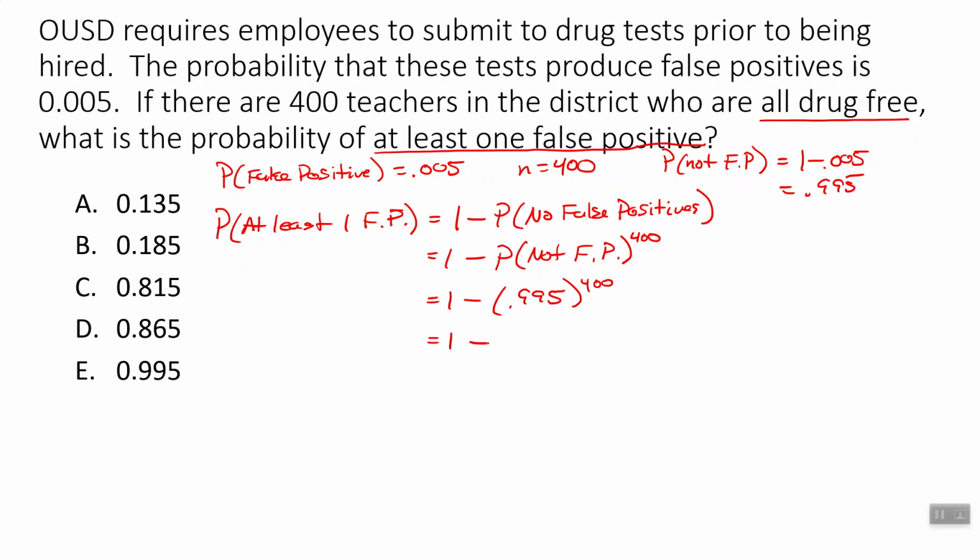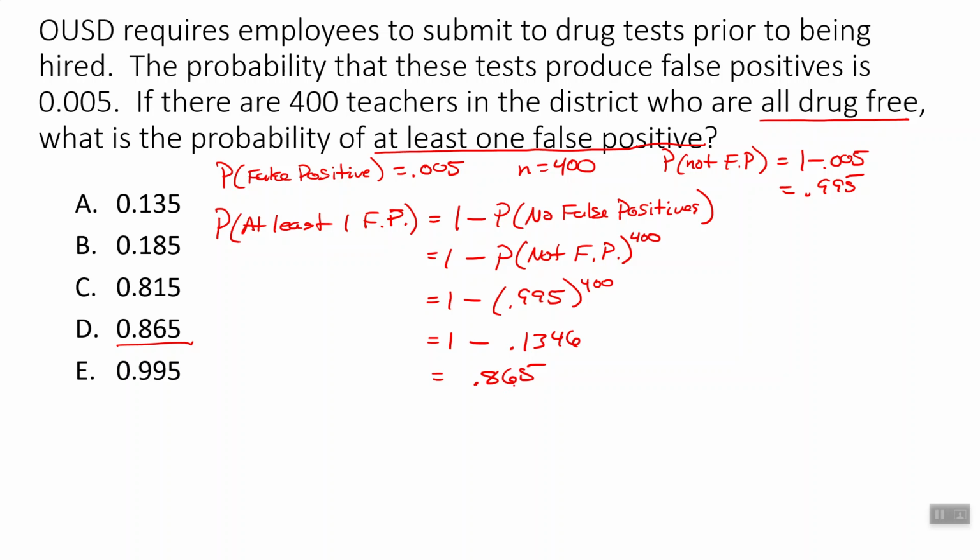So that gives us 1 minus 0.1346, which gives us 0.865. Oh, there it is right there. So the probability of at least one false positive is 86 to 87%, 86.5%.